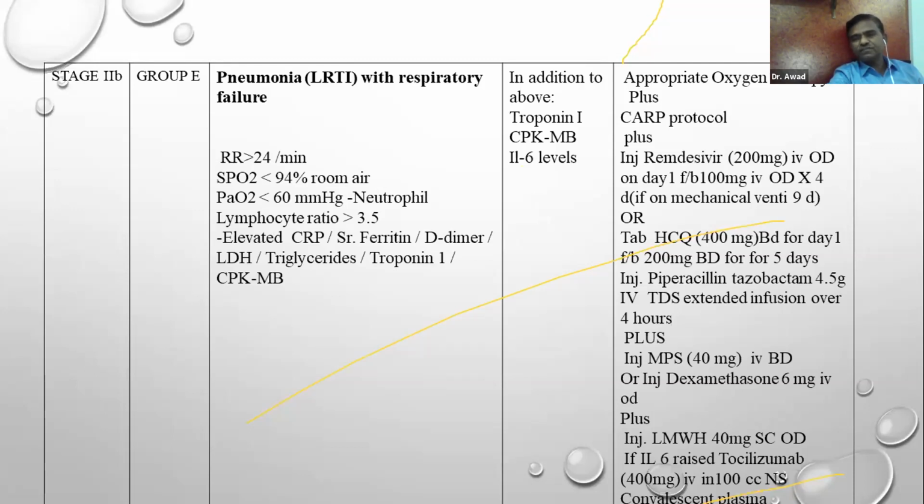are given. Apart from that, you have to give anti-inflammatory drugs like MPS, methylprednisolone. The drug is given in 40 milligram IV BD dose. If that is not available with you, you can give injection dexamethasone, which is seen in the NHS patients, National Health Services in UK. They have come out with good results.